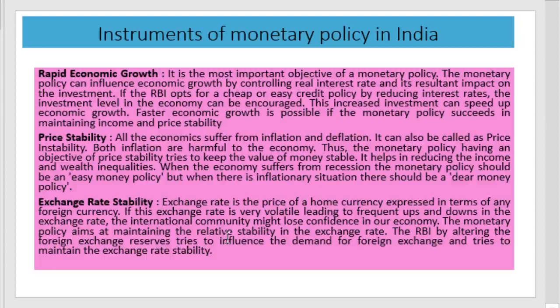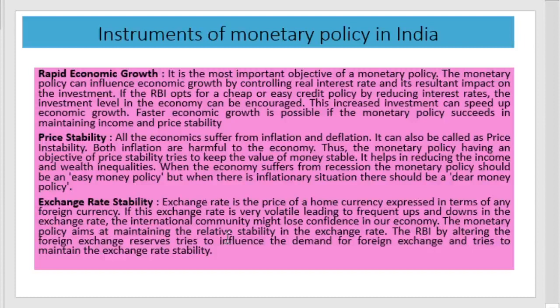Second important objective is price stability. That is, price stability means controlling inflation and deflation. Both inflation and deflation are harmful to the economy, and the monetary policy therefore aims at price stability to keep the volume of money stable.